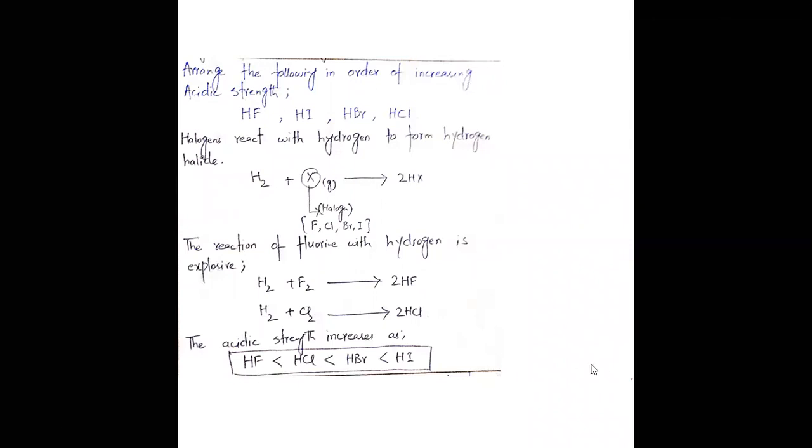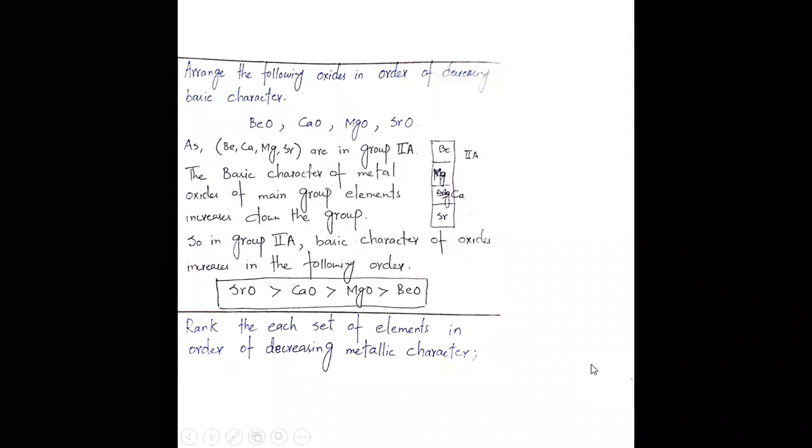Now, moving forward, arrange the following oxides in order of decreasing basic character: beryllium, magnesium, calcium, and strontium.